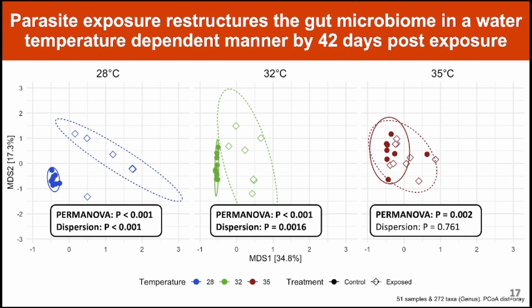And finally, skipping ahead to 42 days post-exposure, we see that fish gut microbial communities become statistically different between the treatment groups across temperature groups by the conclusion of the experiment. Additionally, we detected elevated beta dispersion levels in the 28 and 32-degree parasite-exposed fish. These results indicate that these parasite-exposed fish reared at the same temperature are less consistent to one another. And collectively, these results indicate that gut microbial communities of fish reared at lower temperatures are more sensitive and inconsistent to the effects of parasite exposure relative to fish reared at higher water temperatures.